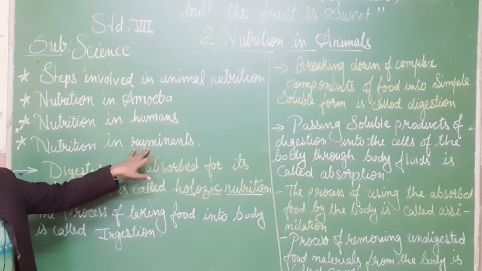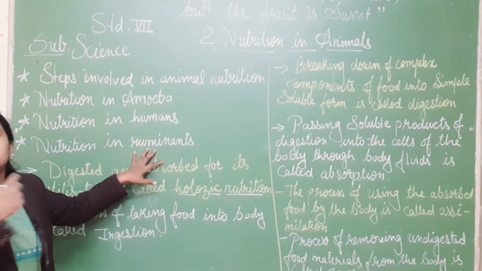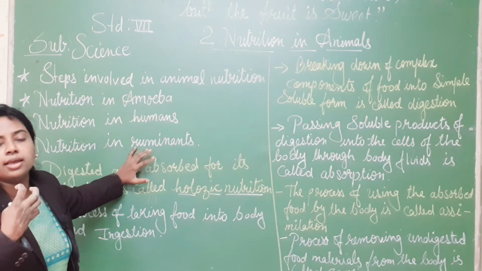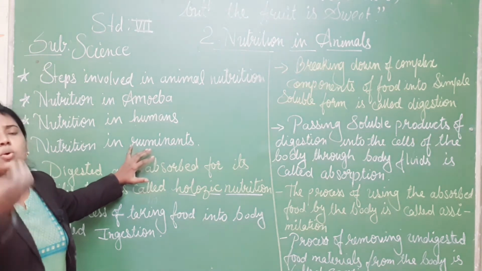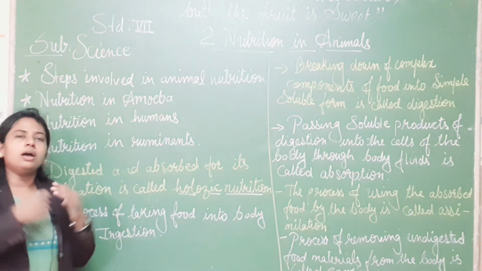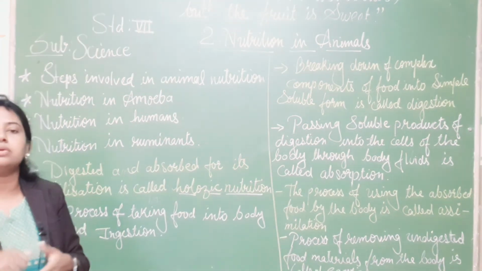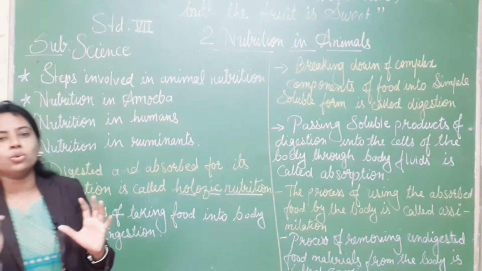Nutrition in ruminants. Ruminants means chewing again and again. You must have noticed that when a goat eats something, like grass or plants, and when the goat is sitting alone, it keeps on chewing.